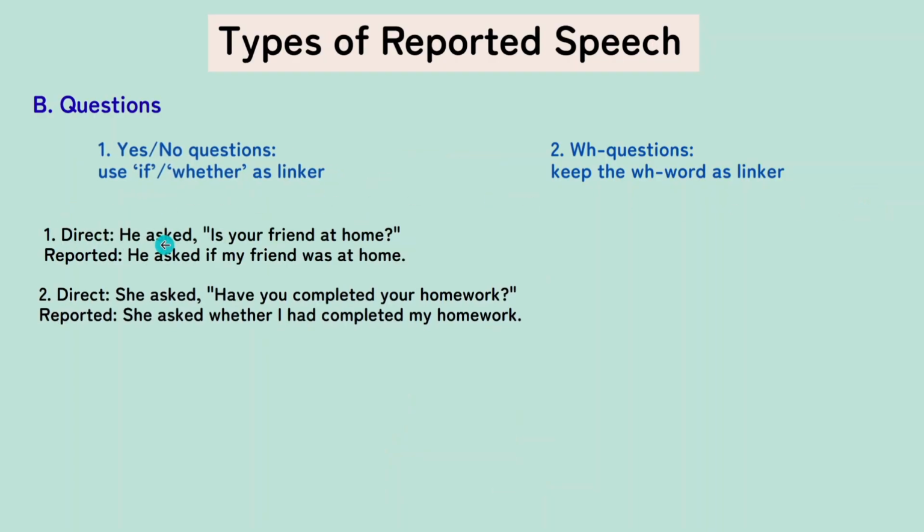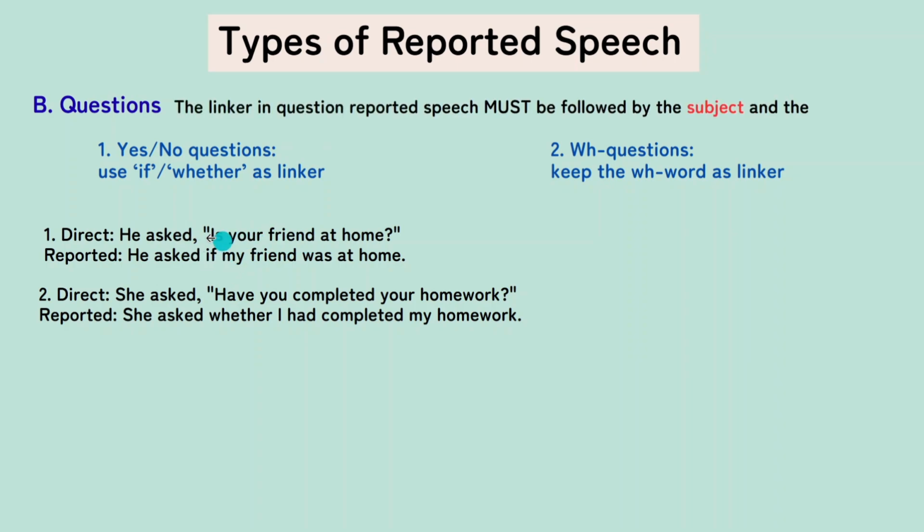Direct speech. He asked, is your friend at home? Now, he asked, right? We're putting the linker if or whether. So, your friend, keep in mind that in the reported speech, when we put the linker, especially in the question type, that must be followed by the subject and the verb. Okay, as you could see, my friend is the subject. Even though this particular verb was just after the if, this word has been kept here, was, right? Your friend, that is my friend, has come here. Then the verb has come.